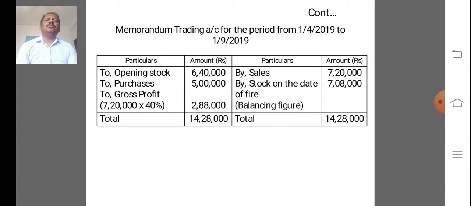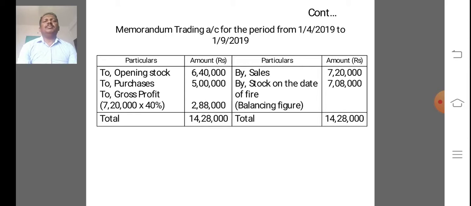What period? Period is important. Date is very, very important. So memorandum trading account after the fire date, but trading account before the fire date. When fire occurred? 1/9/2019. So memorandum trading account for the period from 1/4/2019 to 1/9/2019.